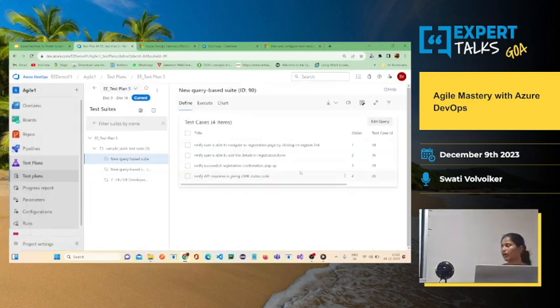So this is a query based test suite. Okay, so what we learned under test plan, there are 3 types of test suites that we can create: static based test suite, requirement based test suite, and a query based test suite.